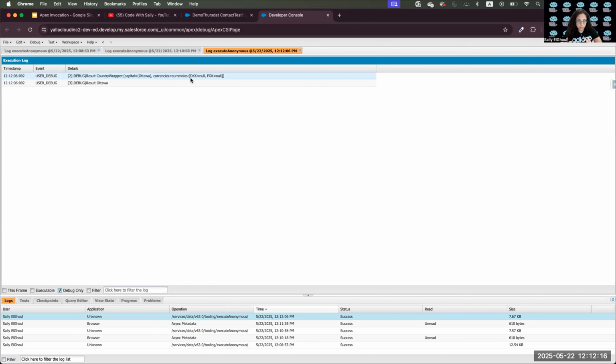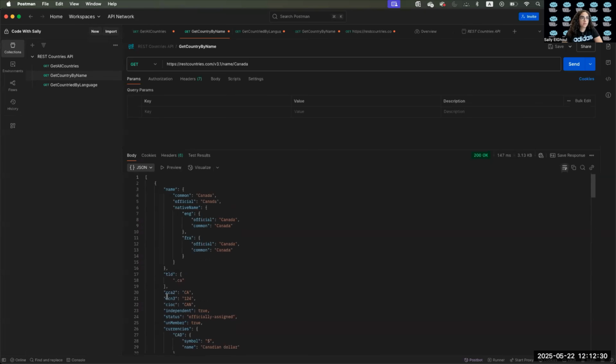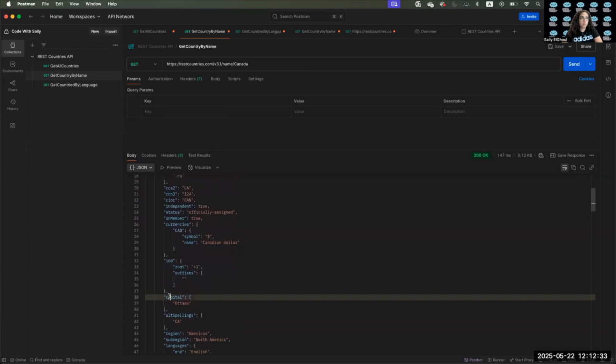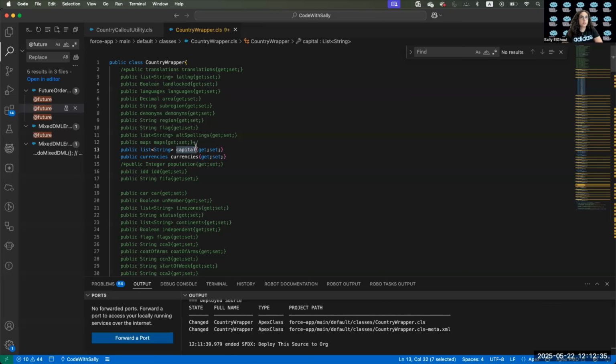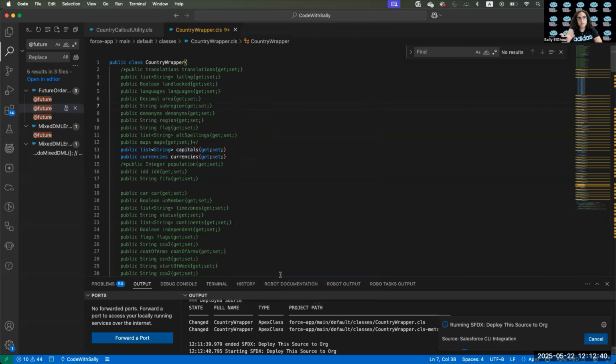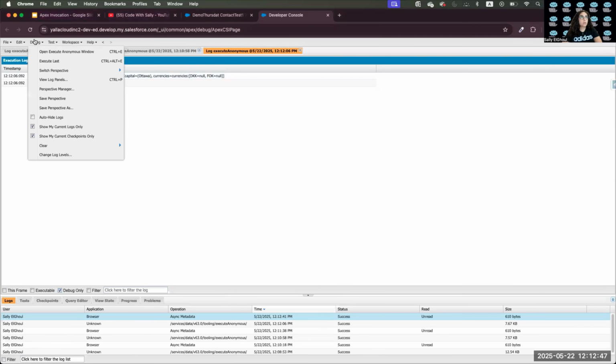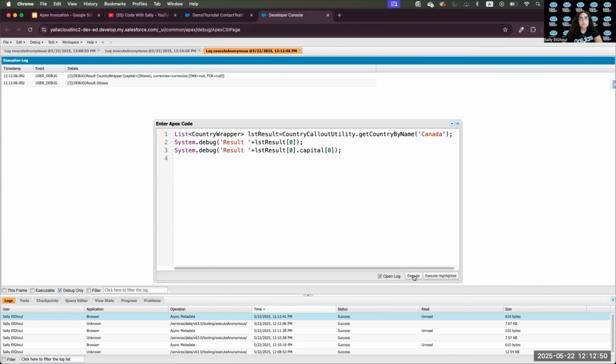And I just want to make something else a bit clear. This property name has to match what we have in the JSON. The JSON here has, for example, the capital. I cannot say here capitals. Let's try it together. I changed the property name to capitals instead of capital. It cannot do the match. The capital will be empty now and it won't have a value. Let me show you.